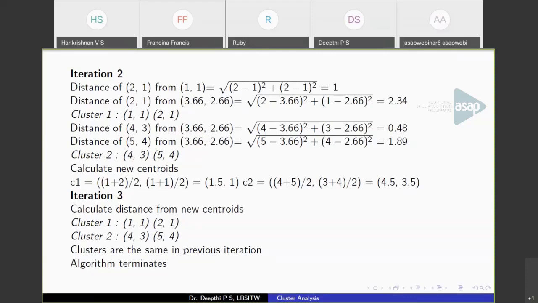The number of iterations, let me add something also. You cannot predetermine the number of iterations. It depends on the initial centroids and the data set. So for each data set, the number of iterations keeps on changing, and it keeps on changing with the initial centroids also. You may not get the final partition using different centroids and get the same results. The iterations and clusters that you get will be different if you have different centroids.